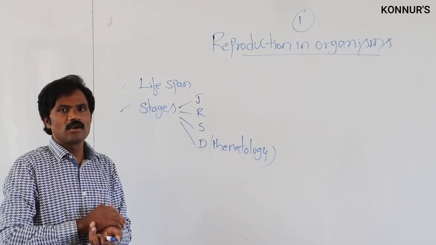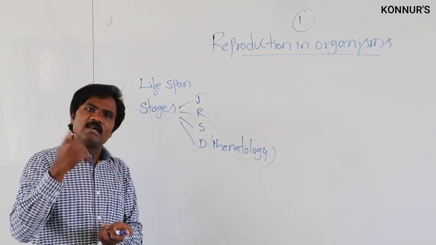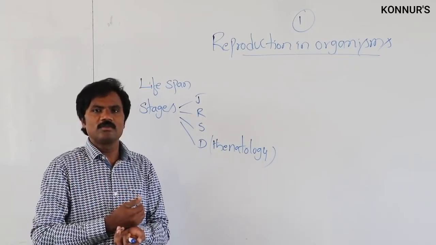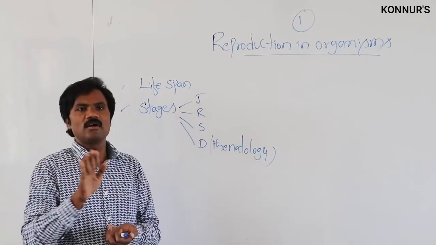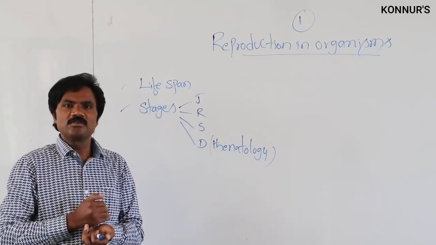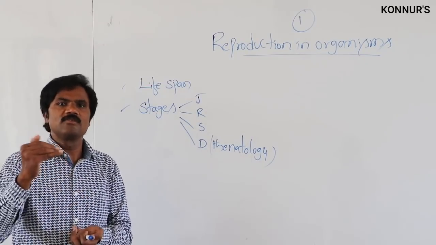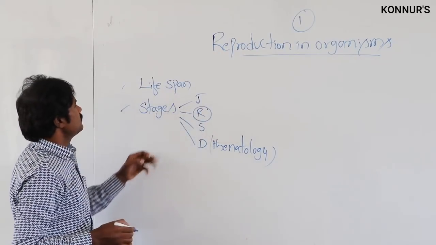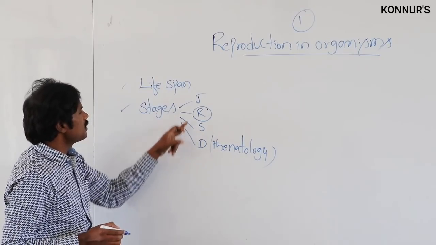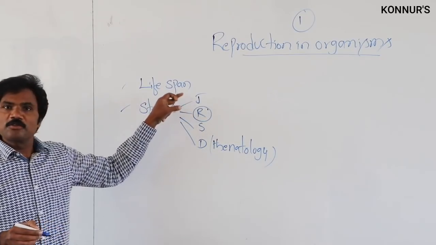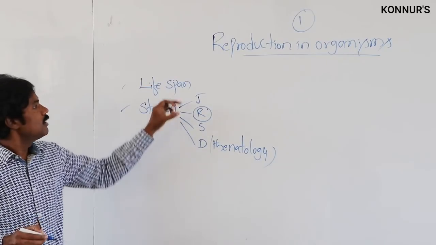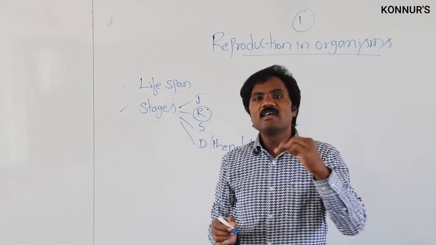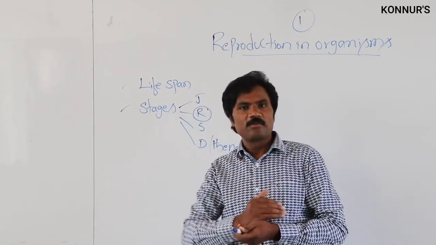In the rest of all multicellular organisms, like protista as well as plantae, animalia, and all other organisms, there is natural death or death by accidents or diseases. Any one among these causes, the death will take place. Reproduction is the second stage present in their lifespan. Different organisms have different lifespans, different periods of time.